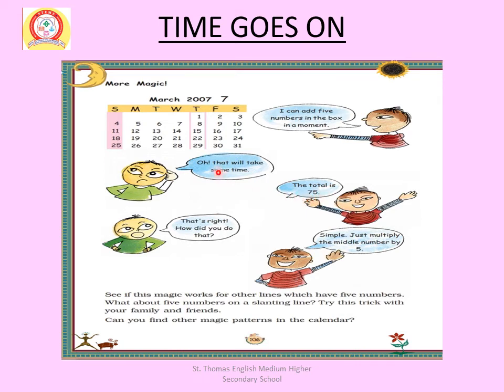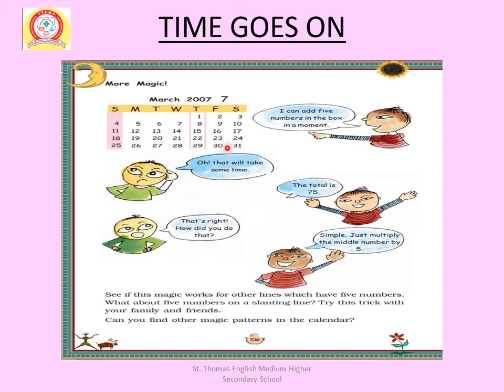If we multiply the middle number, that is 15, by 5, we also get 75. The same works in the next line. 5 dates are there: 2, 9, 16, 23 and 30.